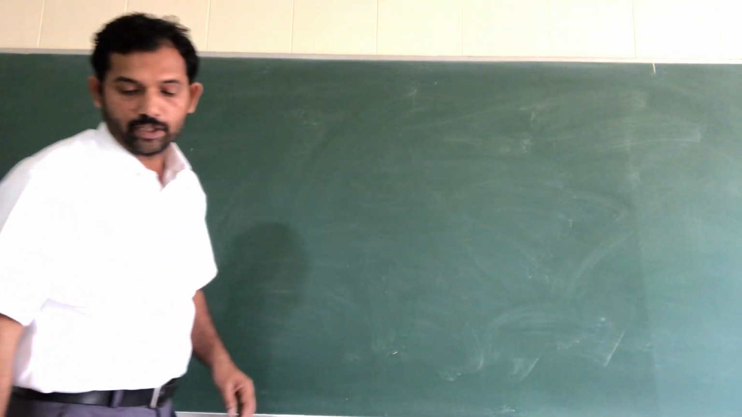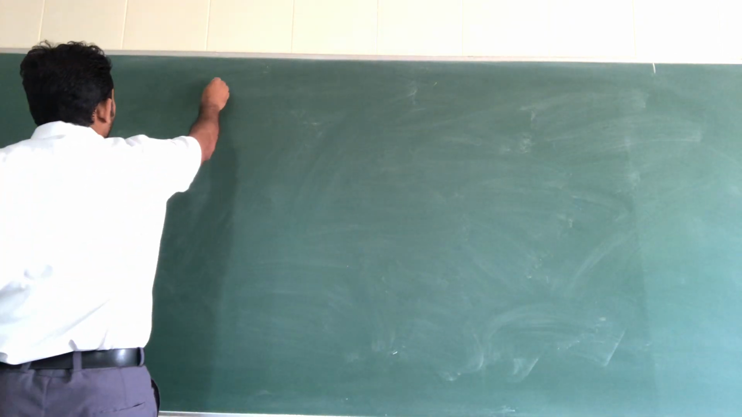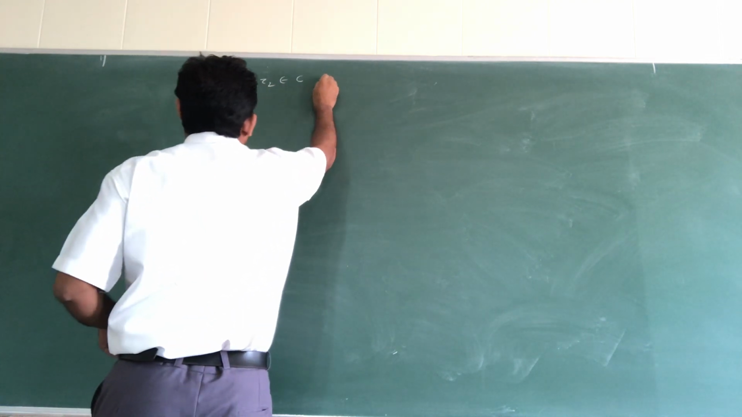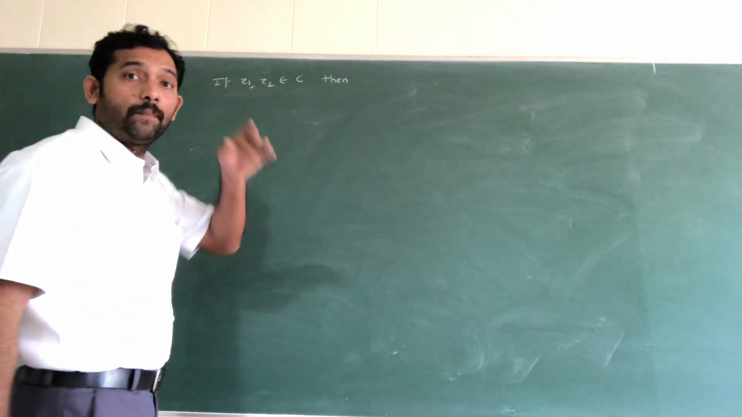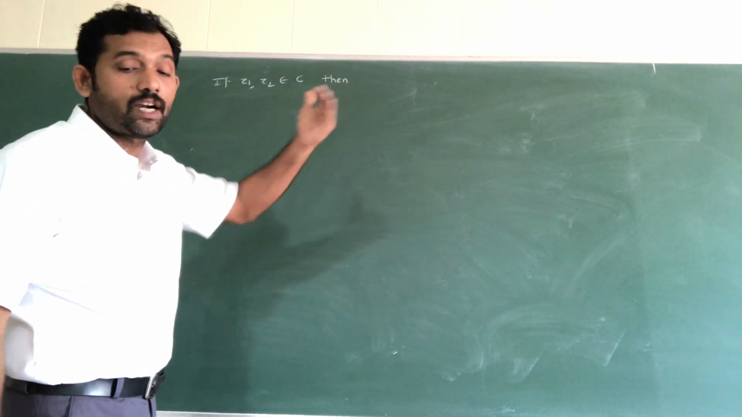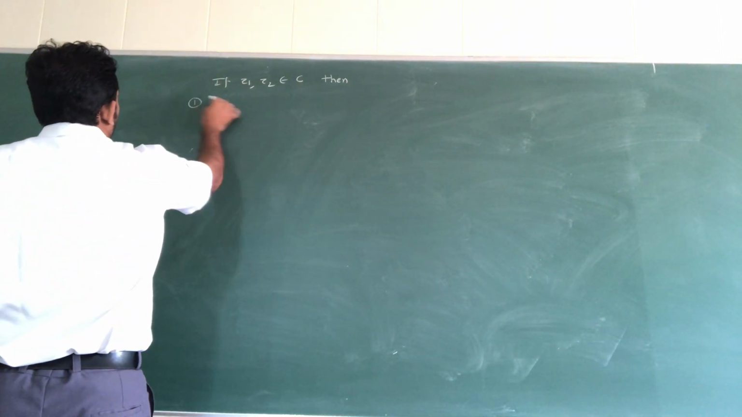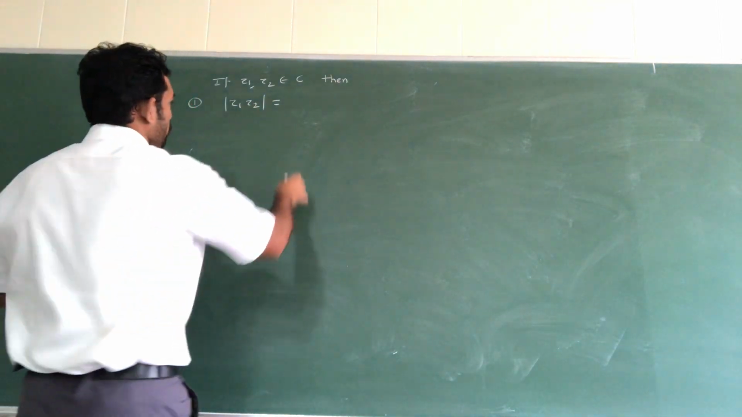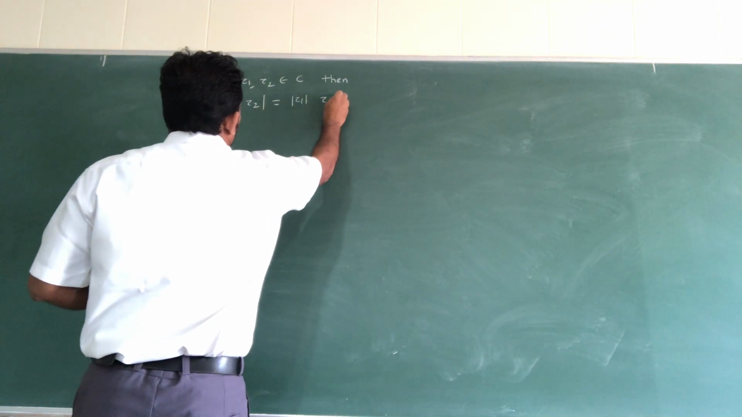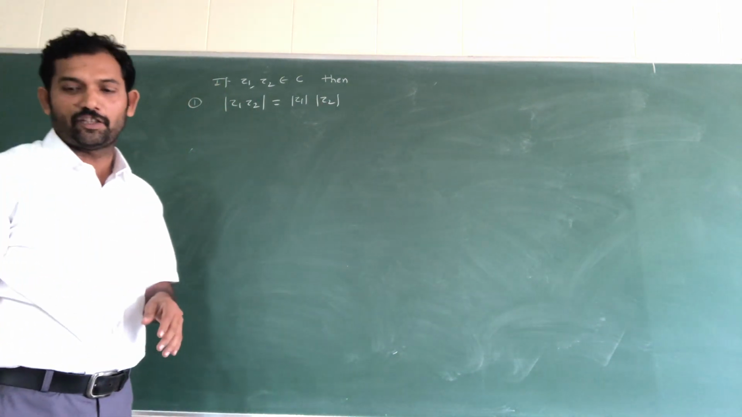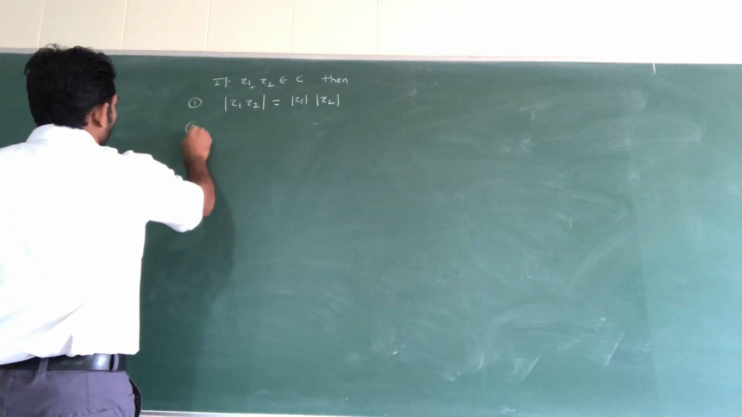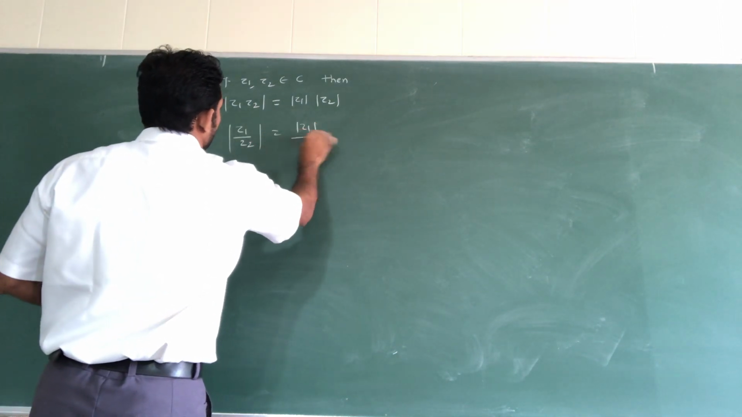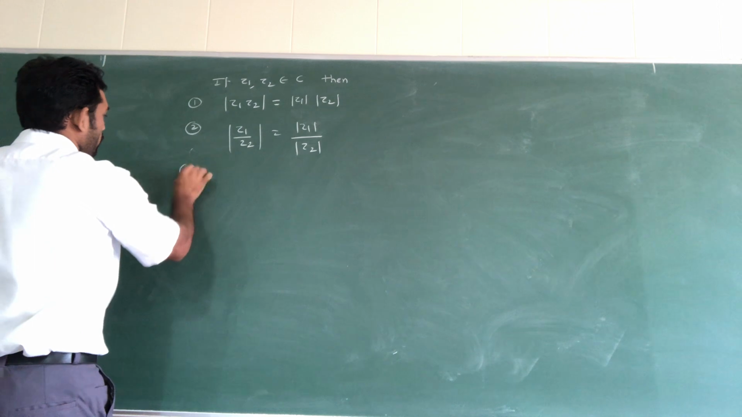Next properties. If z1 comma z2 belongs to C, then for two complex numbers you apply modulus. First, multiplication: modulus of z1 into z2 is equal to modulus of z1 into modulus of z2. Next, their division: modulus of z1 by z2 is equal to modulus of z1 divided by modulus of z2.